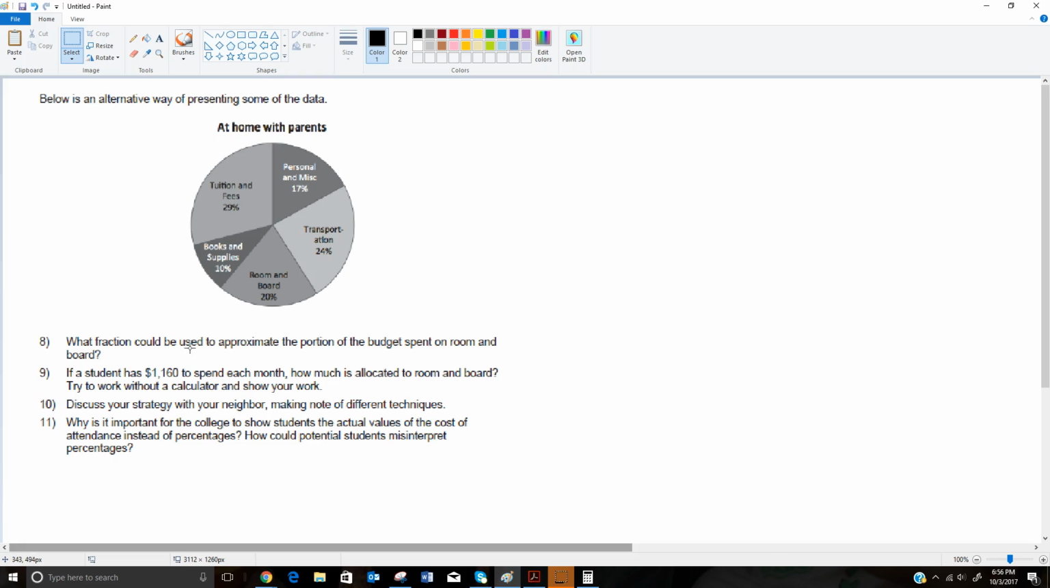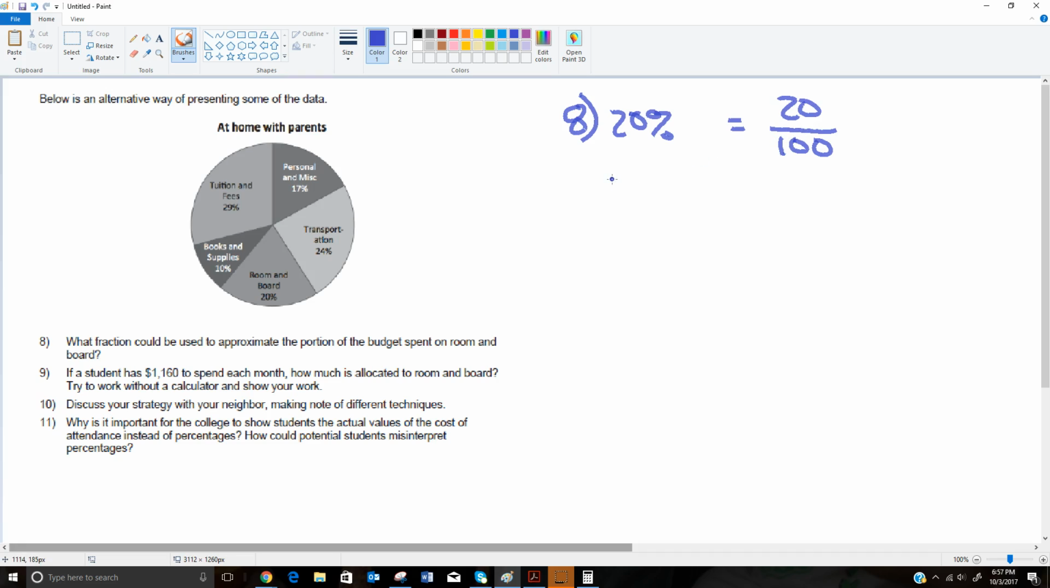So it says, what fraction could be used to approximate the portion of the budget spent on room and board? So let's look at the room and board, and it says it's 20%. So 20%, they want to know what could that be as a fraction. So 20% literally means 20 out of 100. They are the exact same thing. 20% and 20/100ths mean the exact same thing.